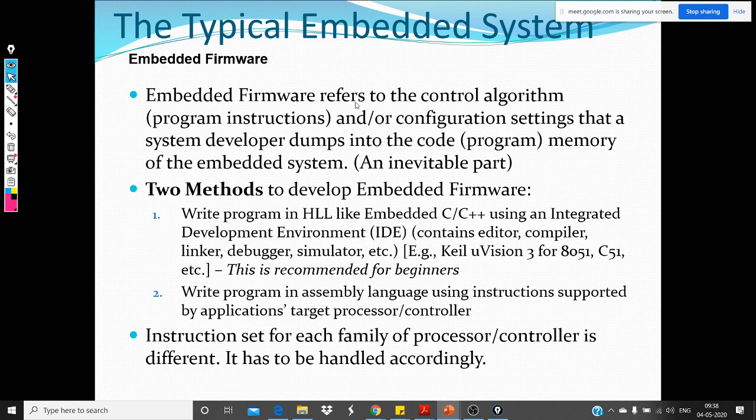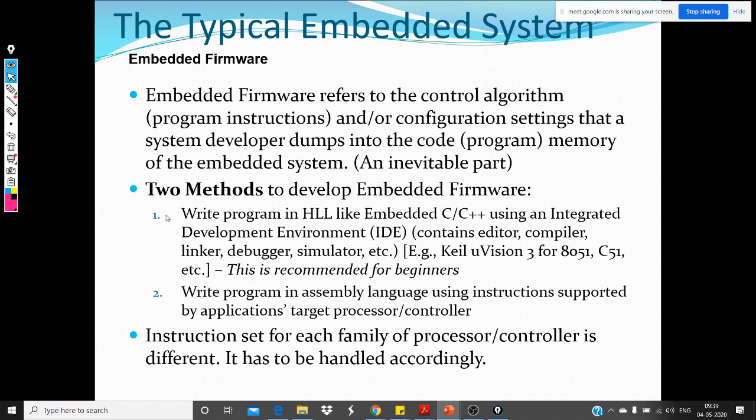Now this firmware is nothing but the control algorithms or program instructions, and it has the configuration settings for the embedded device to work. These are an inevitable part of an embedded system. Almost every embedded system has a firmware attached to it. It doesn't matter what the scale of the device is, at some level there is going to be at least one small ROM that gives you the configuration, and it's going to have a small firmware component to it.